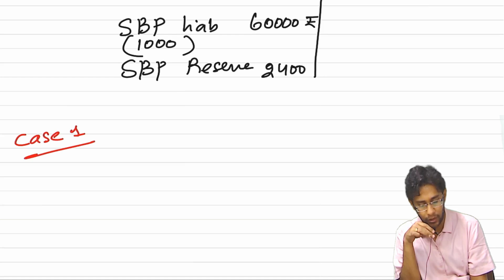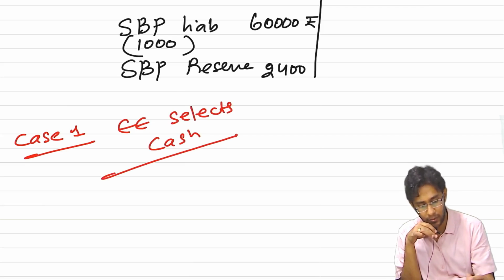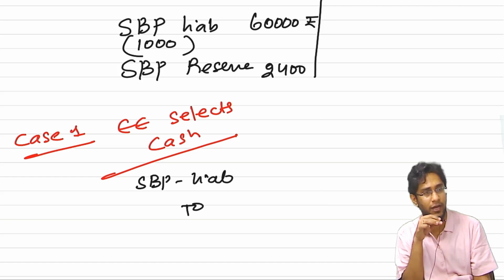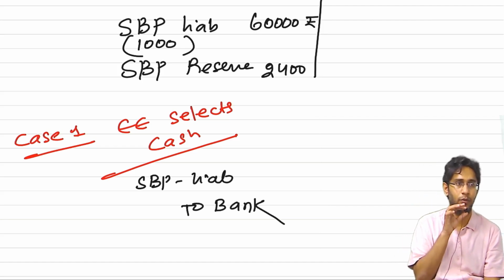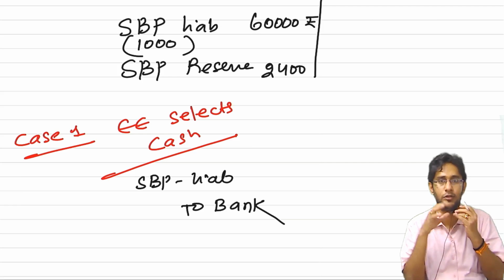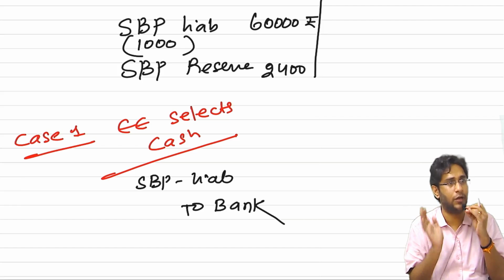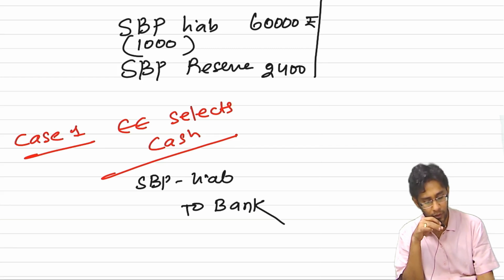Entry you should tell me, okay? The employee selects cash. Tell me the entry. SBP liability was already created for that purpose only, so go and pay. The amount you have to pay is the intrinsic value. If that intrinsic value and 60,000 both match, no gain, no loss. But if it is more or less, a gain or loss is possible, and that will go into PRL, because employees are outsiders here, not equity instrument holders. Okay, this is one entry.